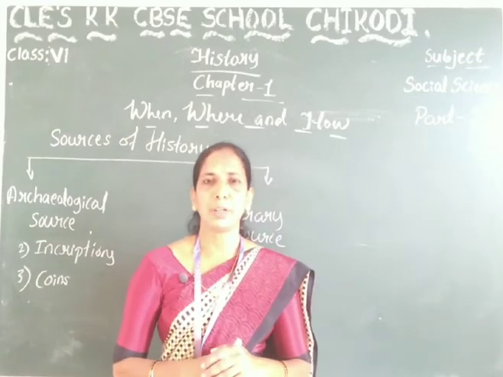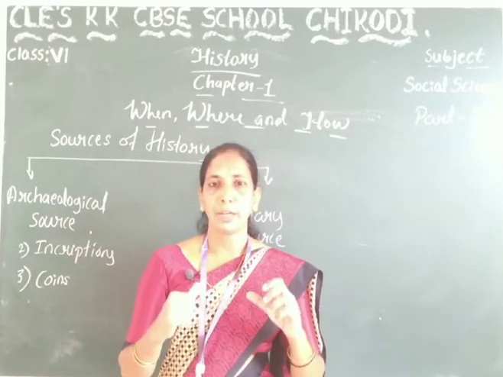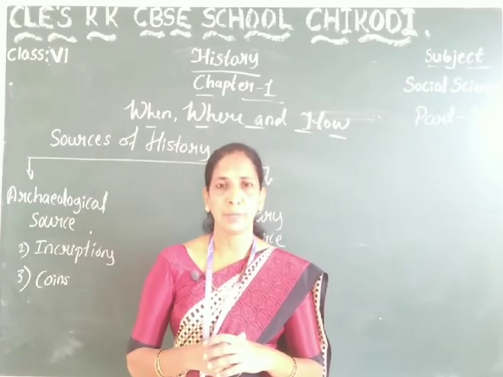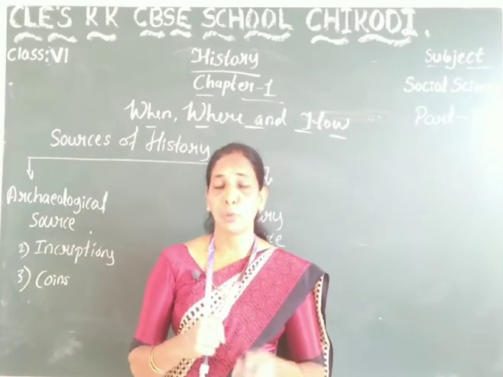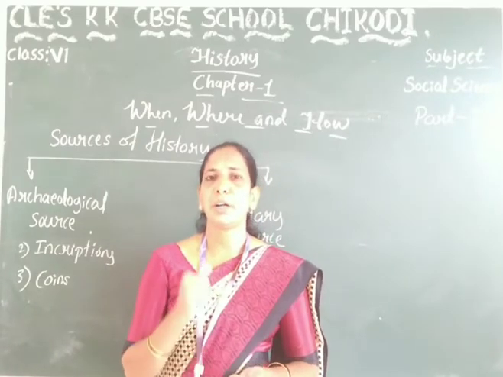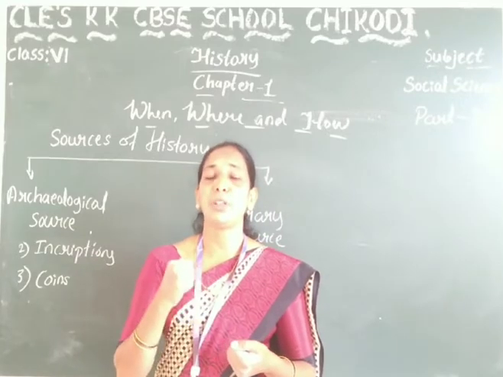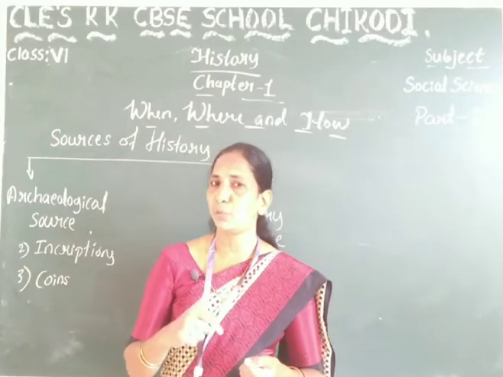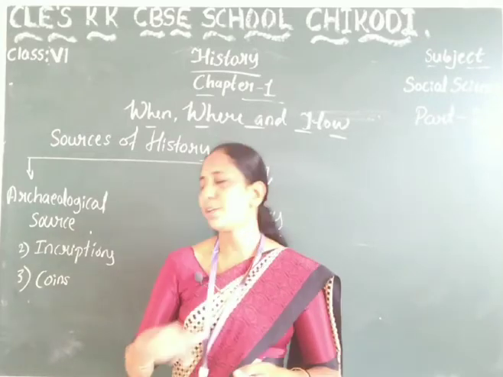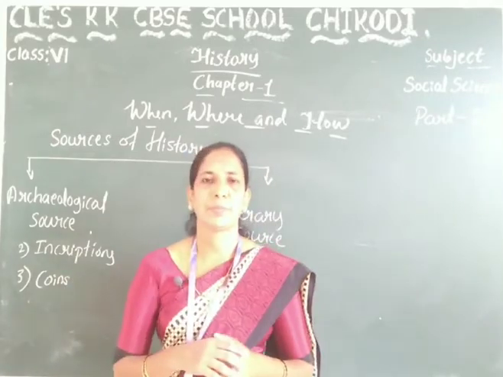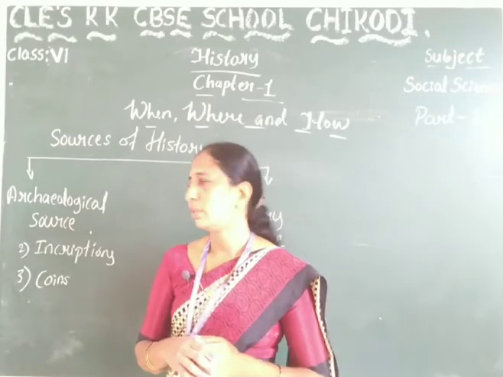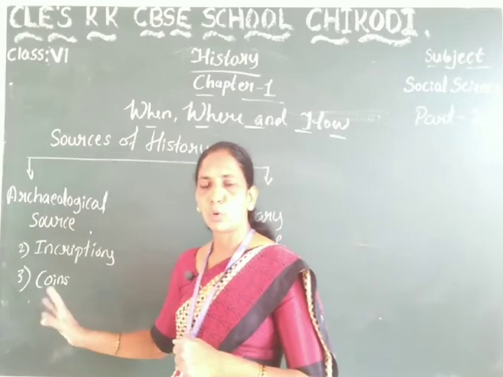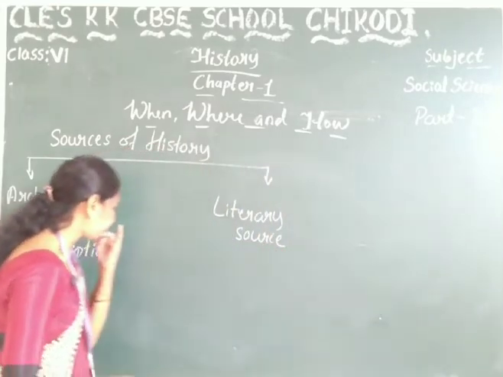And to show which period the ruler was ruling, the king or queen mentioned the dates and punched the dates, and their king's face and queen's face, on those coins. So these are the archaeological sources we find.